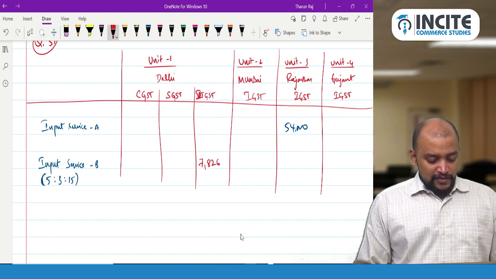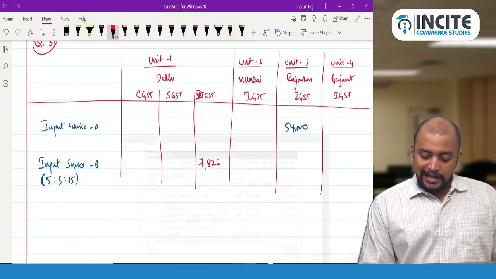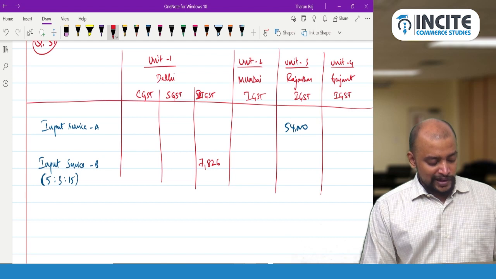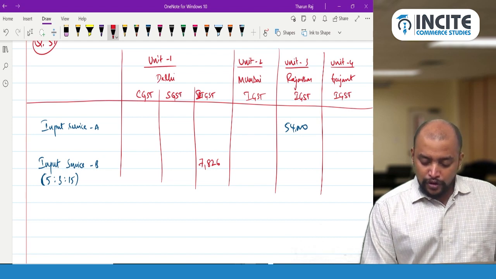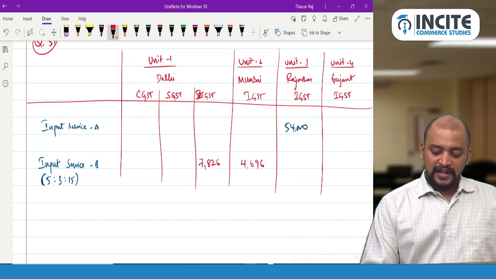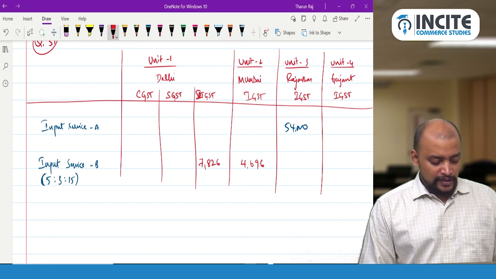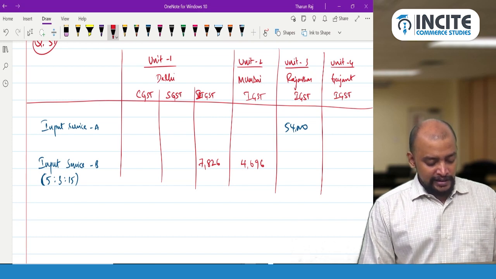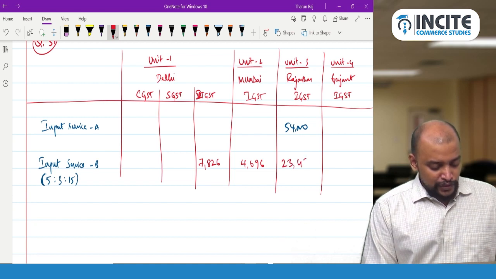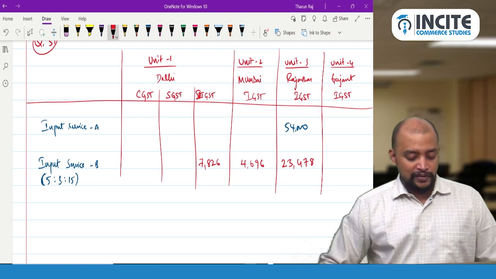Then 36,000 into 3 divided by 23 gives 4,696. Then the same way 36,000 into 15 divided by 23 gives 23,478. So the total will be correct.